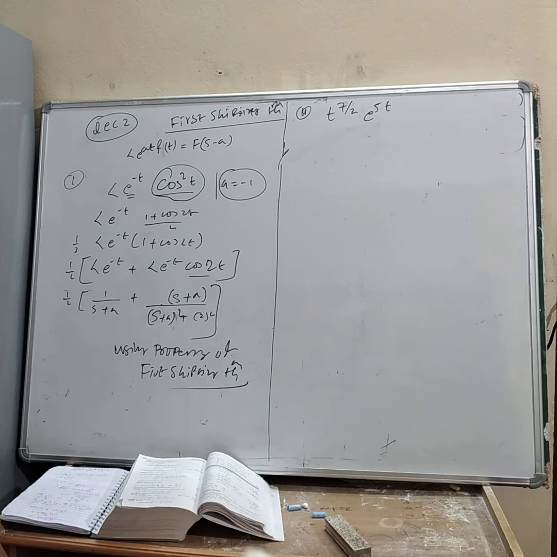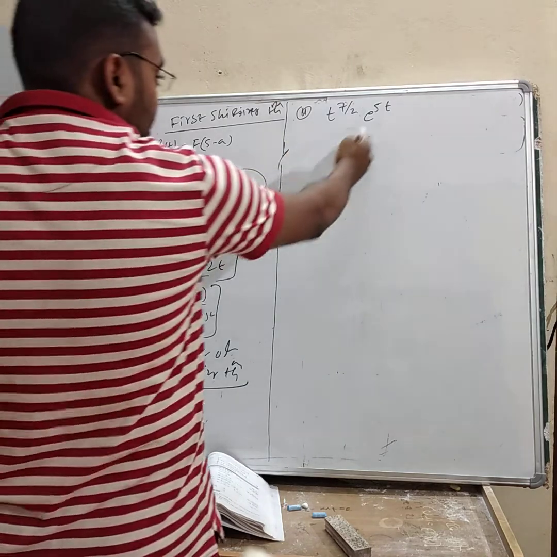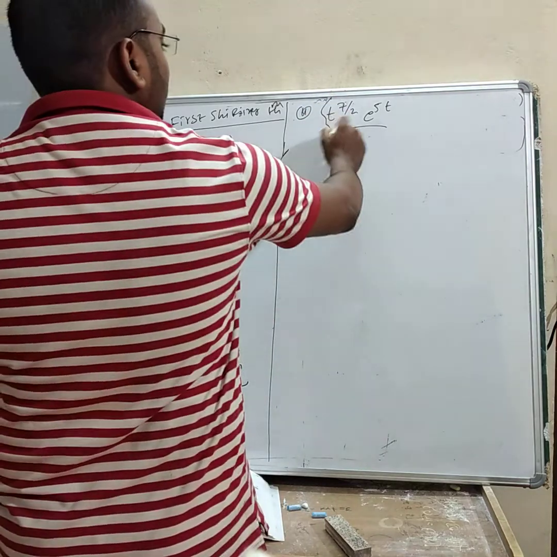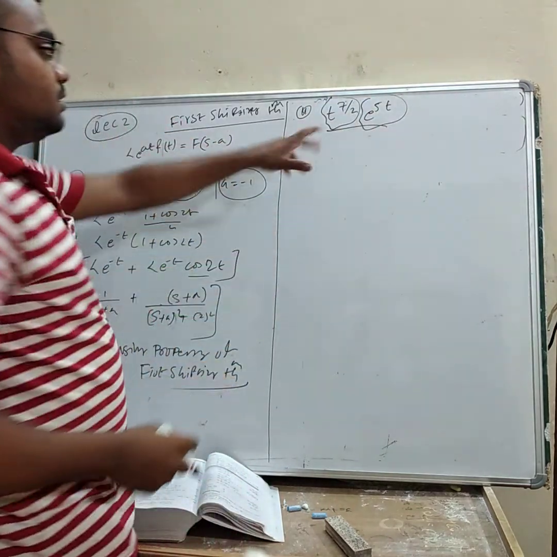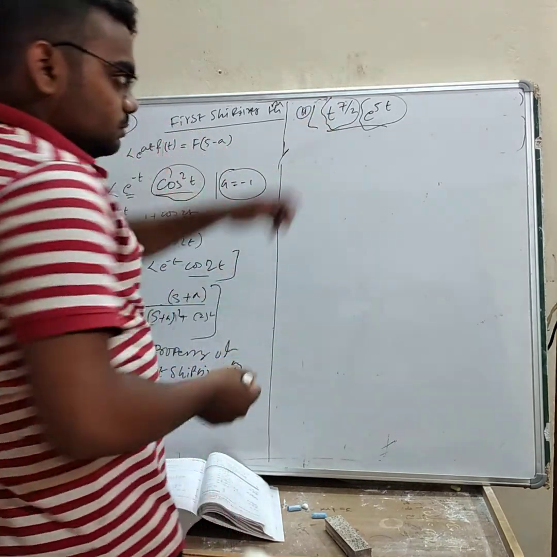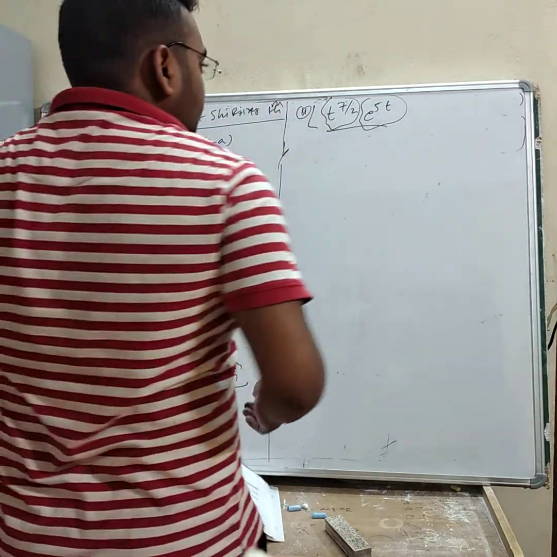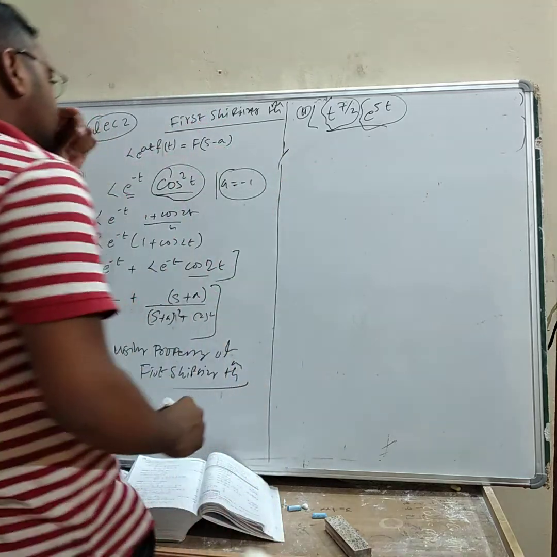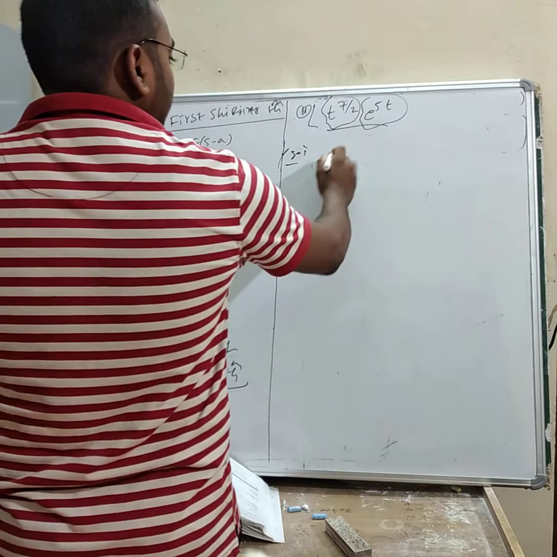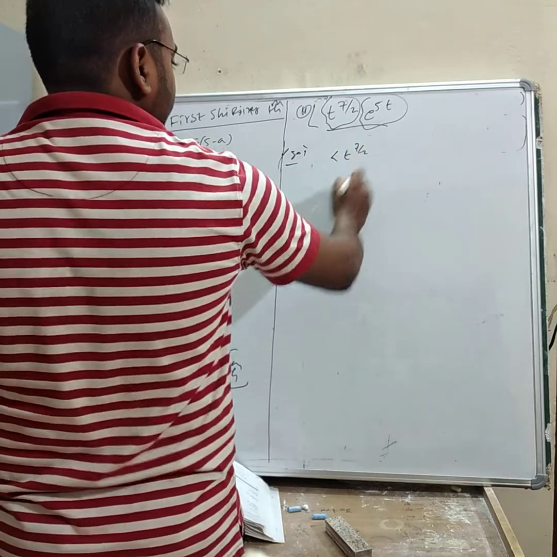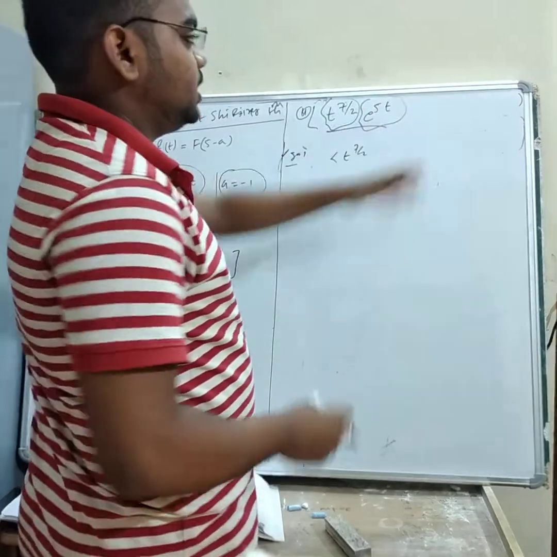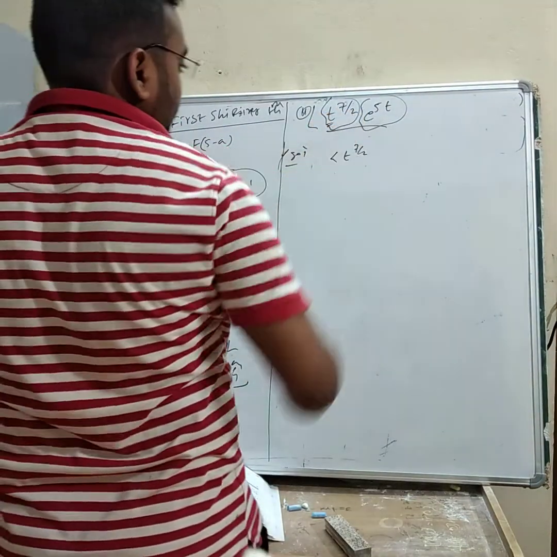So again, here is another question: t to the power 7 by 2 e to the power 5t. Now here also see there are two functions. The first function is t to the power 7 by 2 and the second function is e to the power 5t. So first of all, you need to find out the Laplace of t to the power 7 by 2. I already discussed, first of all, it is a function which is not exponential. So first of all, we will find this function.